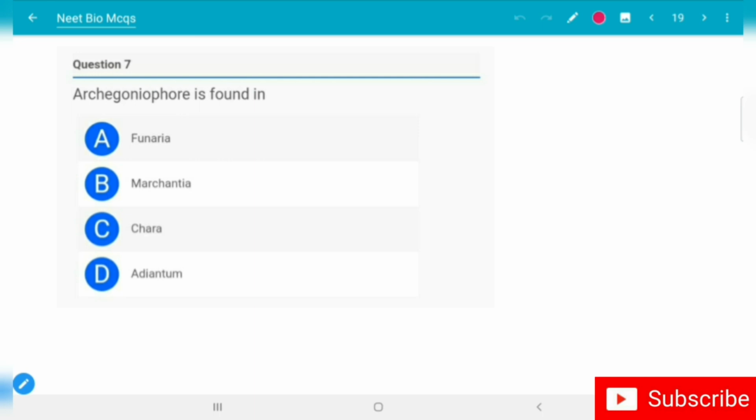Archegoniophore is found in: option A, Funaria; option B, Marchantia; option C, Chara; option D, Adiantum. The correct option is option B, Marchantia. Let's move to the eighth question.